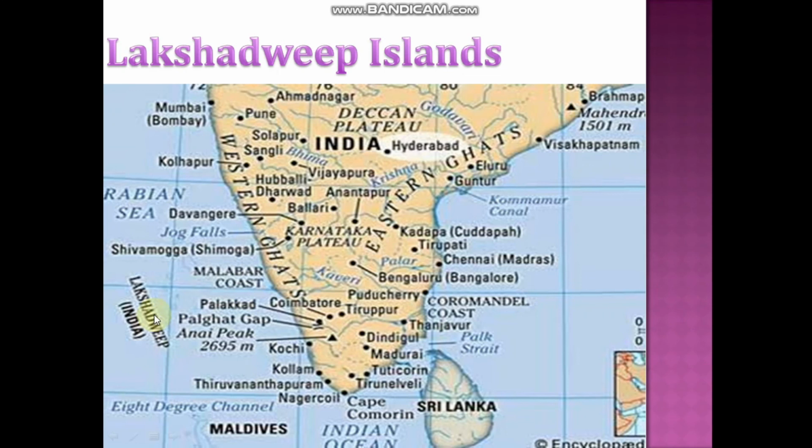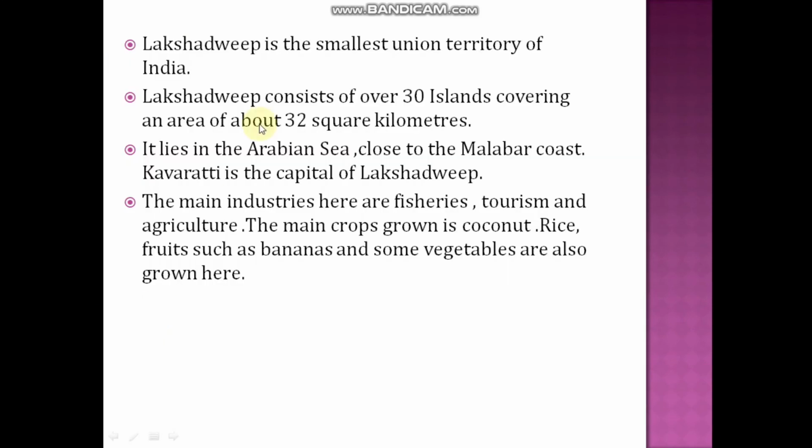See, here comes the Lakshadweep Islands. Lakshadweep is the smallest union territory of India. Lakshadweep consists of over 30 islands covering an area of about 32 square kilometers. It lies in the Arabian Sea close to the Malabar coast. Kavaratti is the capital of Lakshadweep.